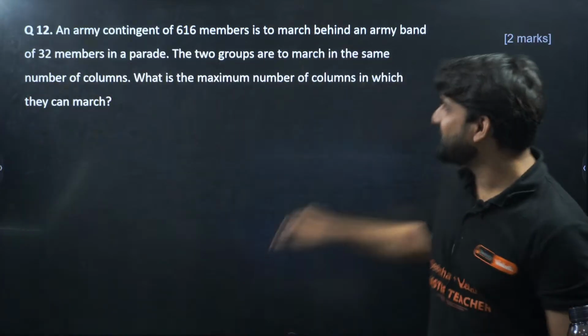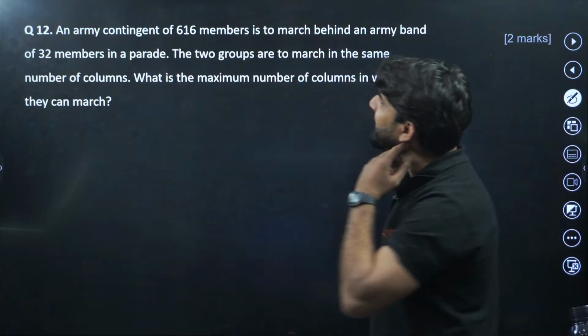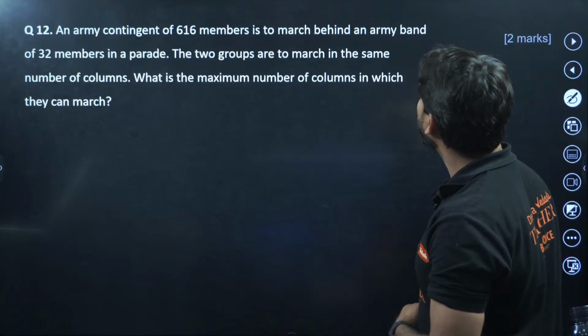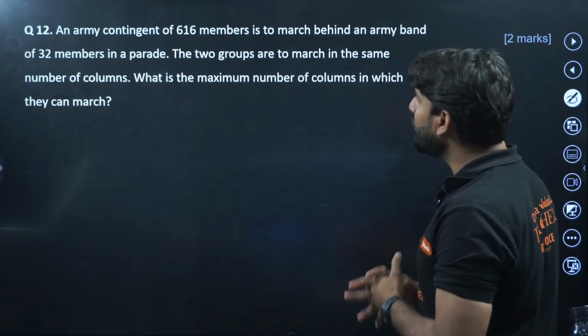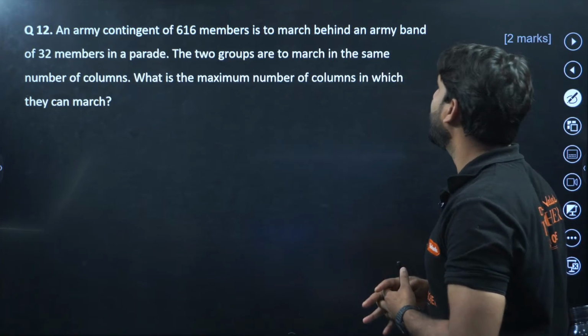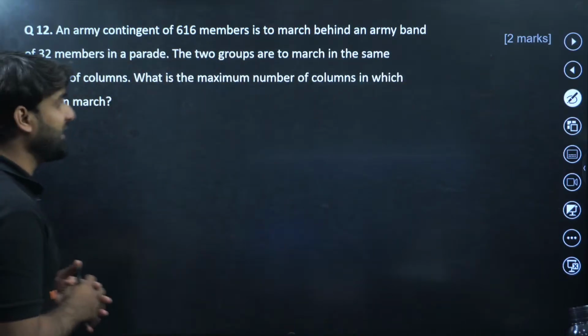Okay, so question number 12. An army contingent of 617 members is to march behind an army band of 32 members in a parade. The two groups are to march in the same number of columns. What is the number of columns in which they can march? Very good question.